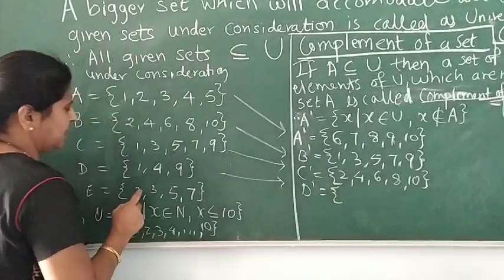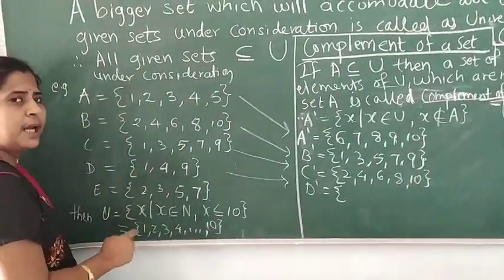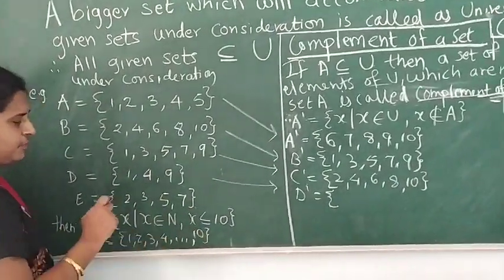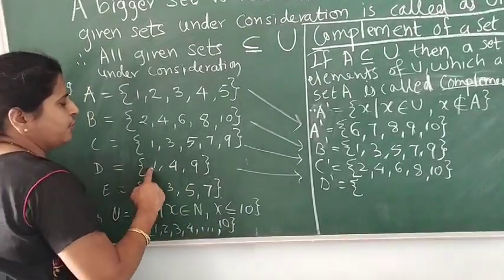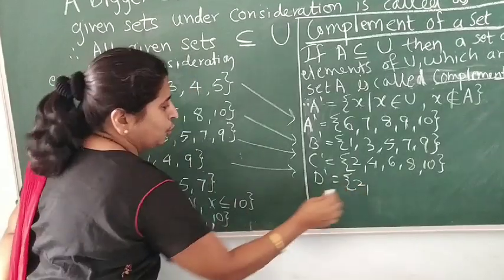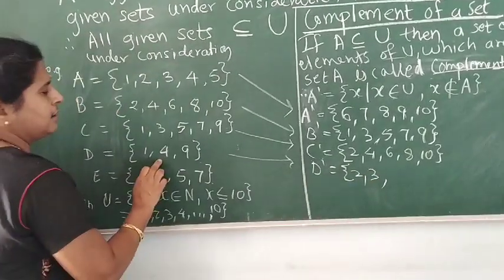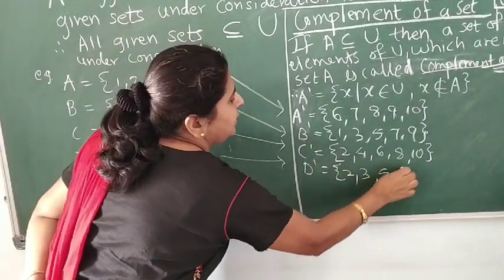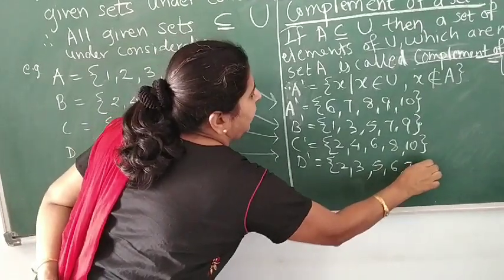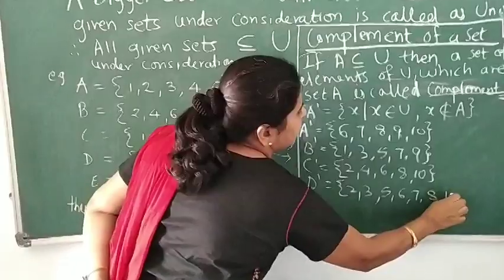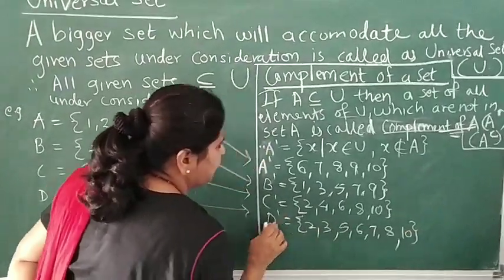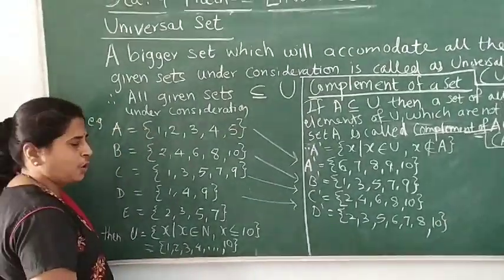If set D contains only 3 elements, 1, 4, 9, the remaining 7 elements from these numbers will be in the complement of D. So 1 is taken, don't take 1; 2, 3, we take those; 4 is in D; so the next are 5, 6, 7, 8. Again, we will not take 9, it is part of D, and the remaining is 10. So these 7 elements will come in the set D complement.